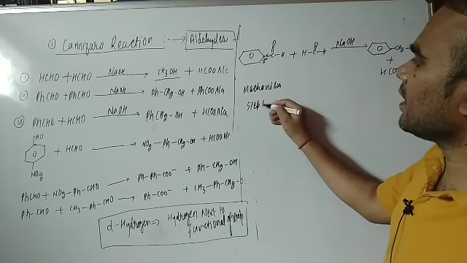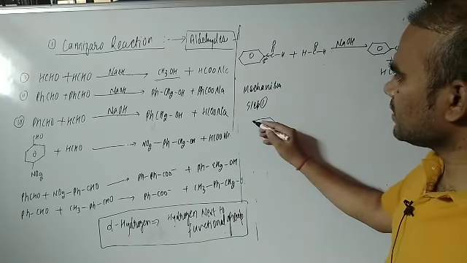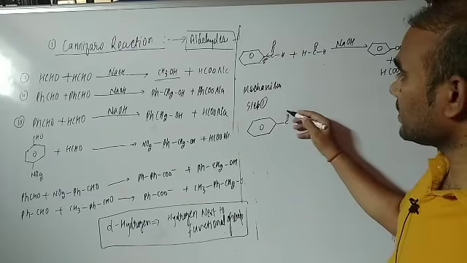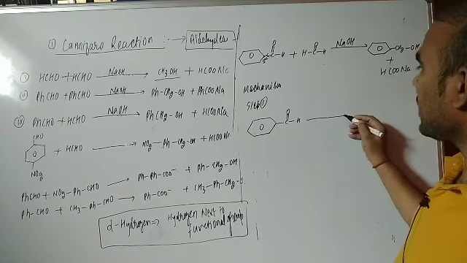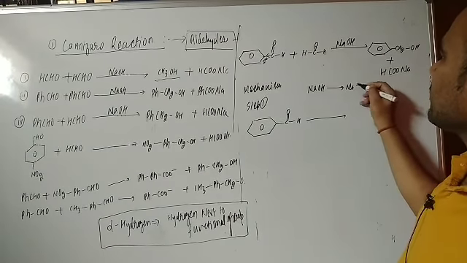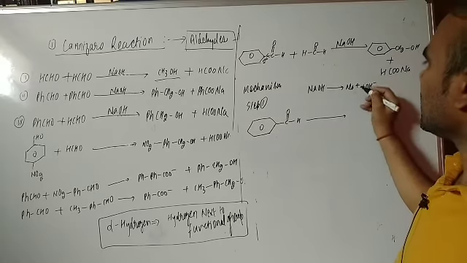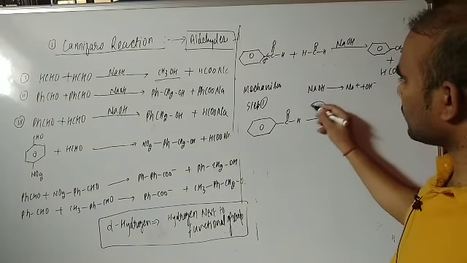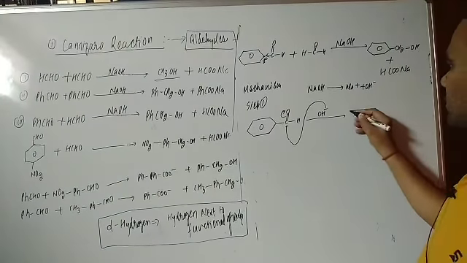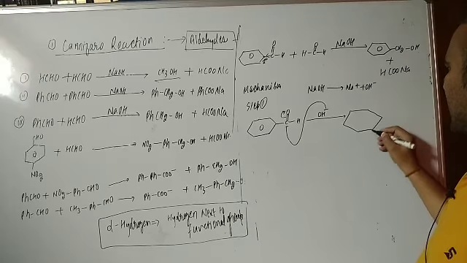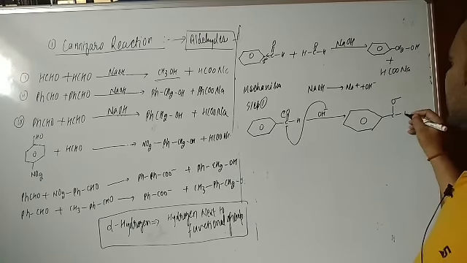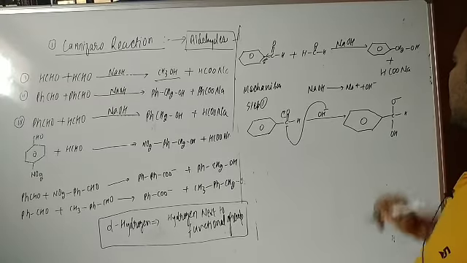So step number 1, attack of nucleophile. Dear students, here you see that is attack. Which one is getting the attack? Here, because we know NaOH will ionize, it will give Na plus and OH minus. So this OH minus is going to attack here. So this is shifting here. So what compound is going to be formed here? Here you see O negative, here is hydrogen, here is OH, right?